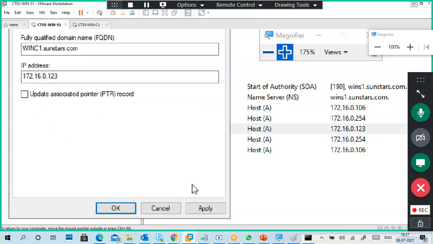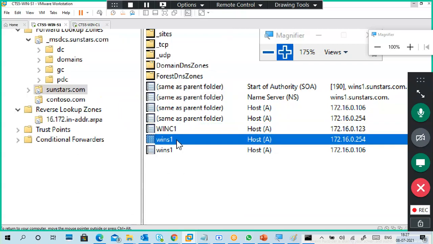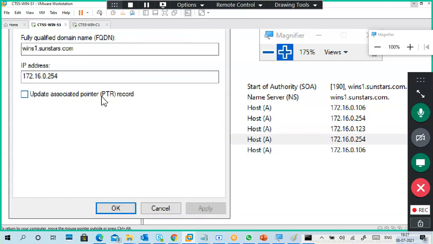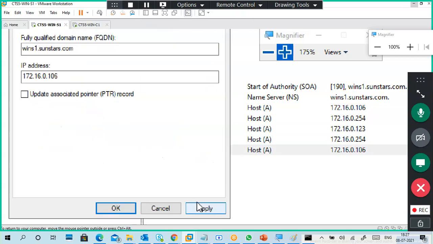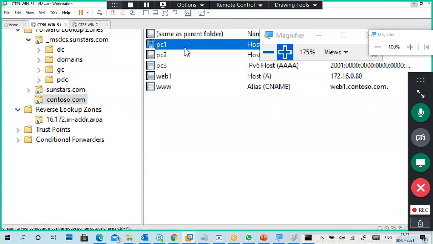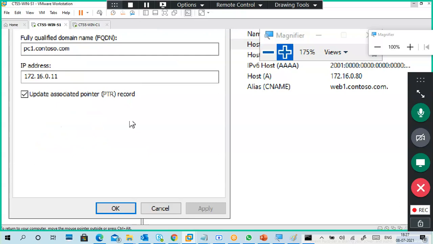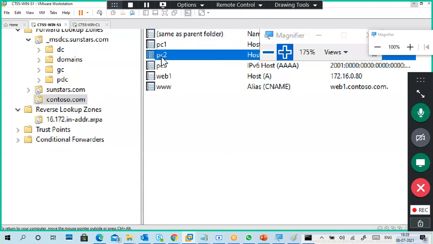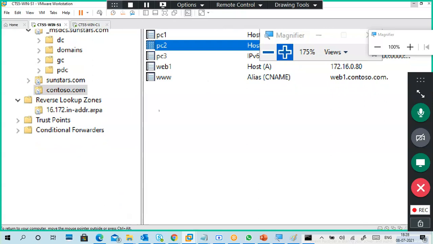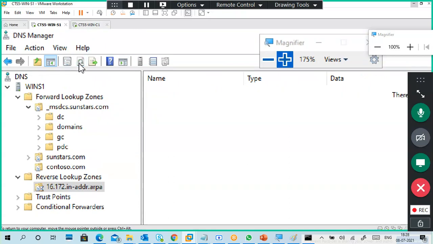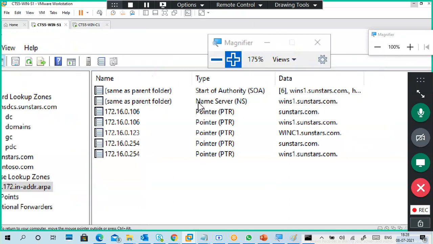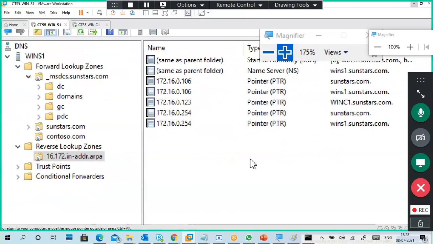Okay. PC1, check mark is there. Uncheck it, apply, check it, apply. Okay. And contoso.com, PC1. Yeah, the check mark is already there, so no problem, because when I created it, it automatically came. So what I'm going to do is just refresh. Automatically these records came from the forward lookup zone only.